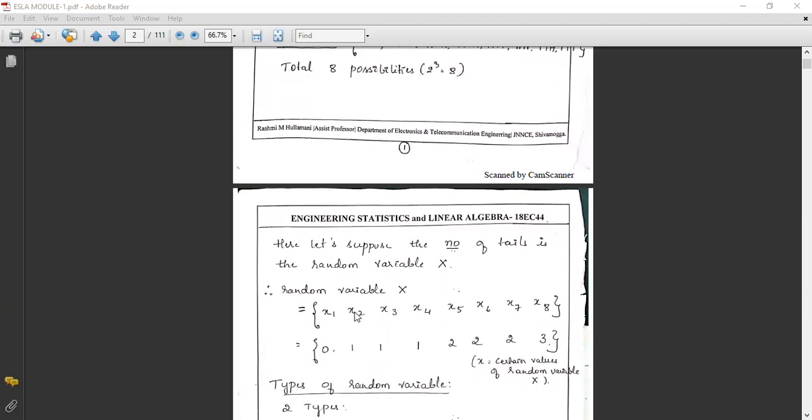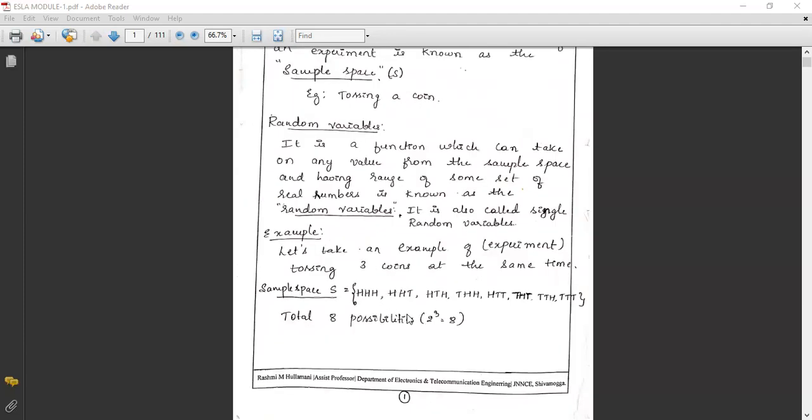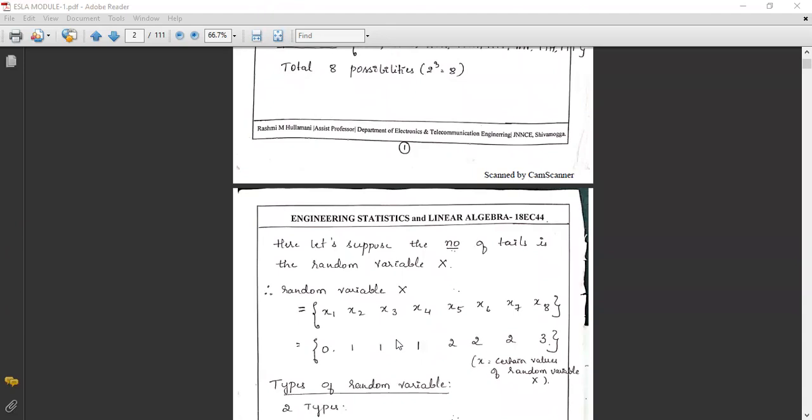X3 is associated with HTH, where the number of tails is also 1.